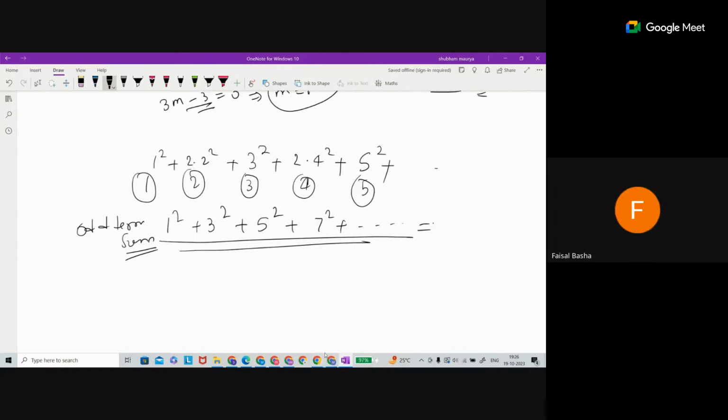I think this is the odd series, the odd term squaring series. So you are taking the square of the odd term. So what is that? n plus 1 whole square by 4. n plus 1 by 2 whole square.